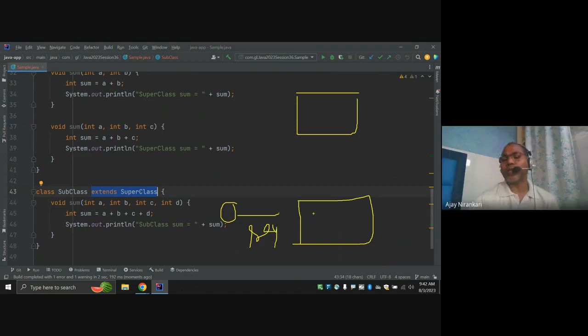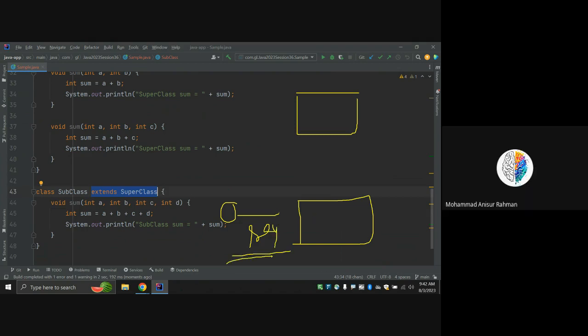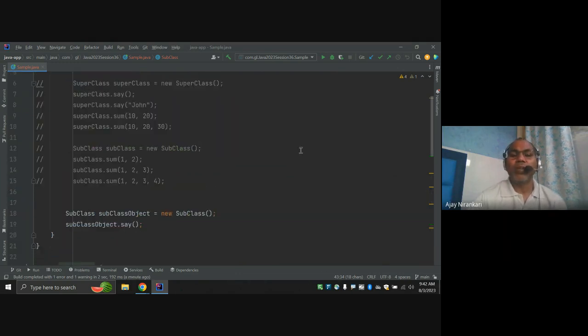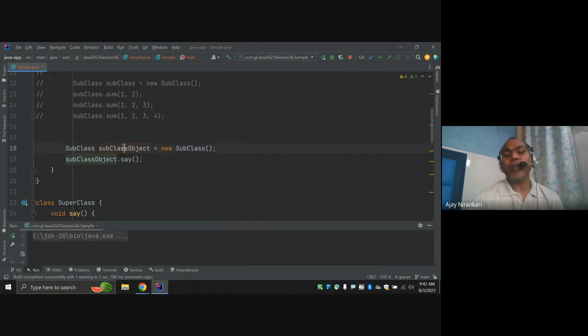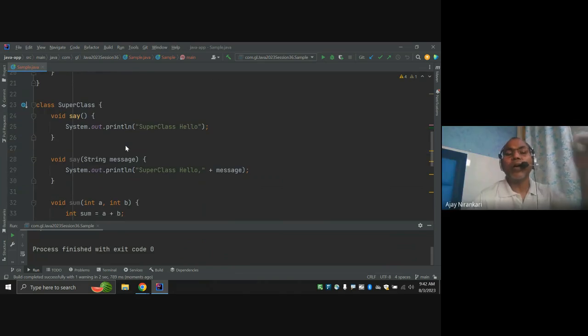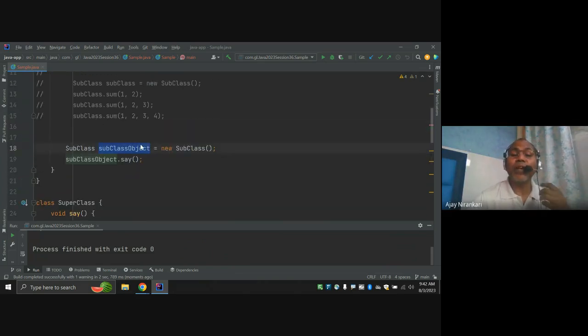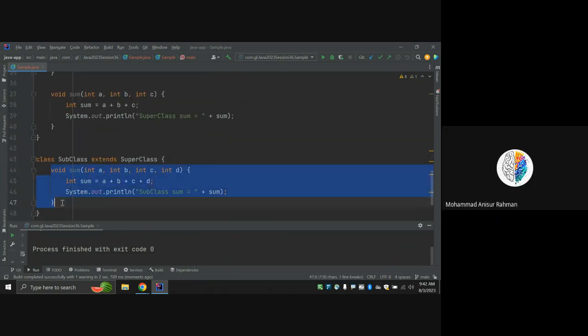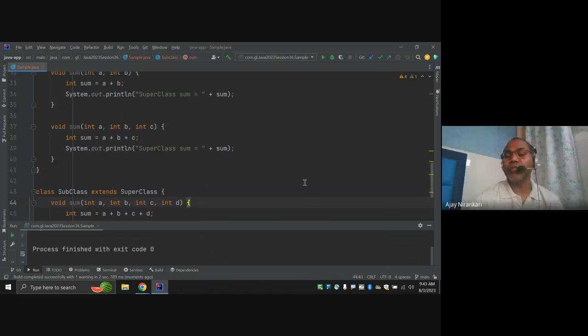There is no same method here, and the compiler says that there is no same method. So I make a relationship here, and after that when I call say, the compiler finds that say is defined somewhere, so it can call this logic. I am trying to convey that whenever you create an object of the subclass, you can invoke methods defined in its superclass as well, even if there is no same method here.